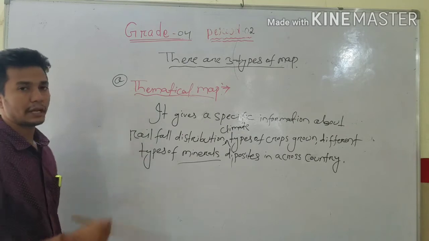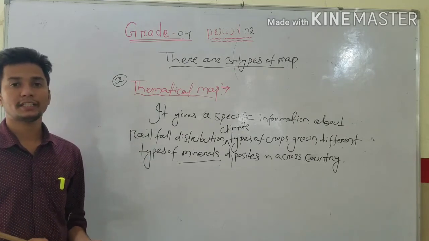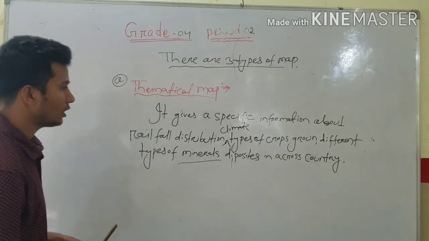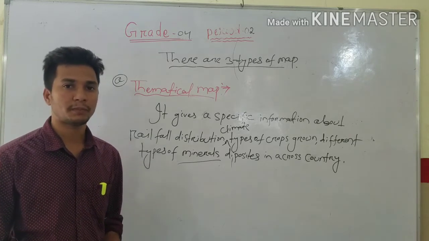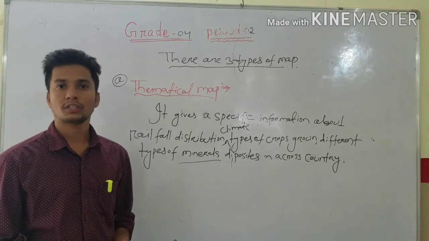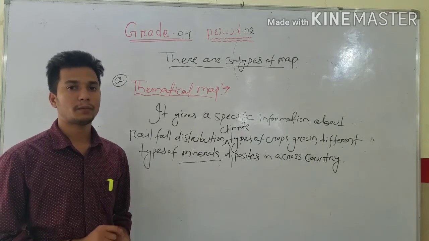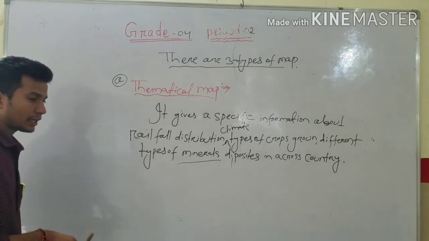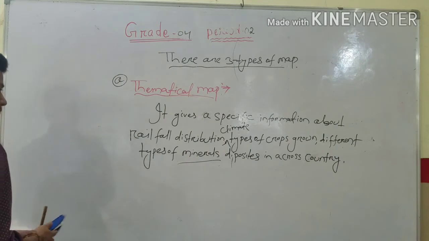First is the physical map, second is the political map, and third is the thematical map, through which we can identify different places, different boundaries, and where crops or rainfall distribution are happening. So we can get more information with the help of a map. Now, students, how will you read a map?